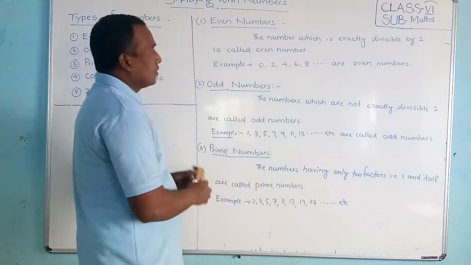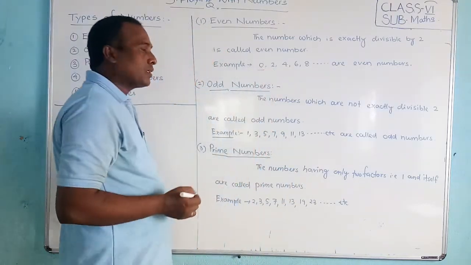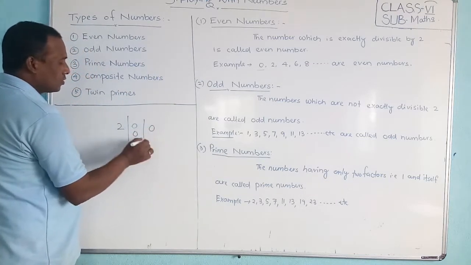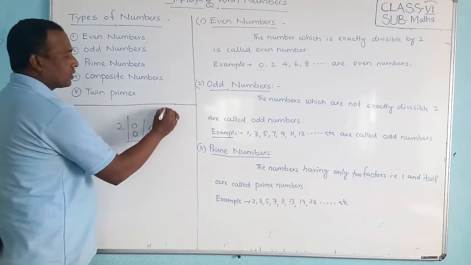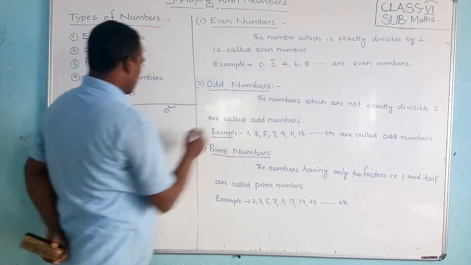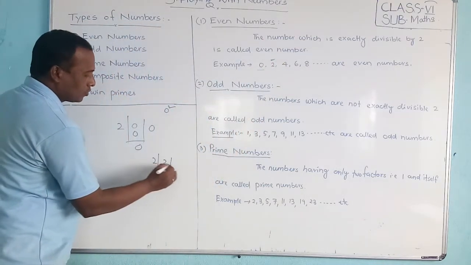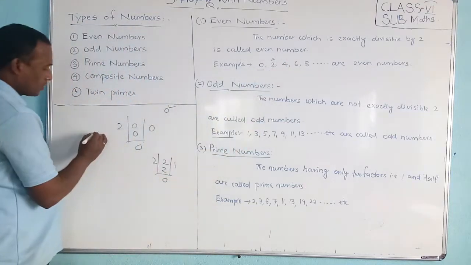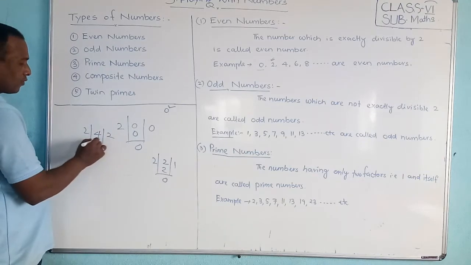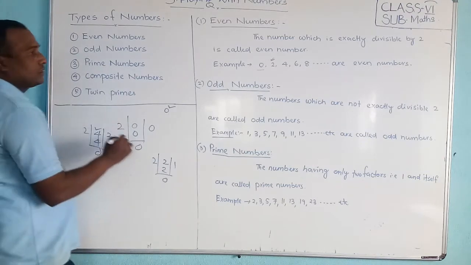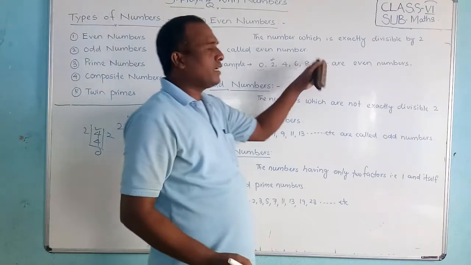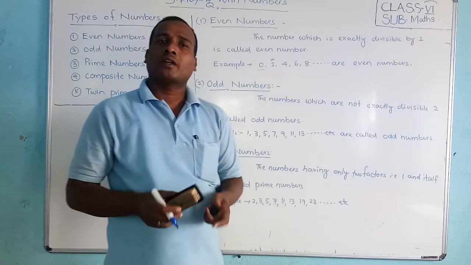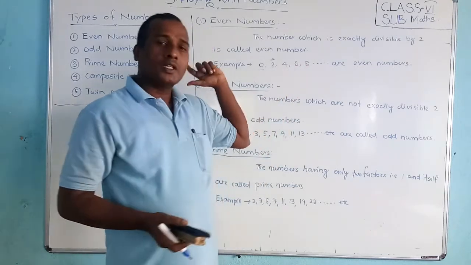Okay, so what about 0? 0 is an even number. Why? Students, if you divide 0 by 2, 2 times 0 is 0. So 0 is an even number. Next, 2 divided by 2: 2 ones are 2, remainder 0, so 2 is an even number. 4 divided by 2: 2 twos are 4, so 4 is also an even number. Similarly 6, 8, 10, 12, 14, 16, 18 and so on are all even numbers, because we are dividing them by 2.